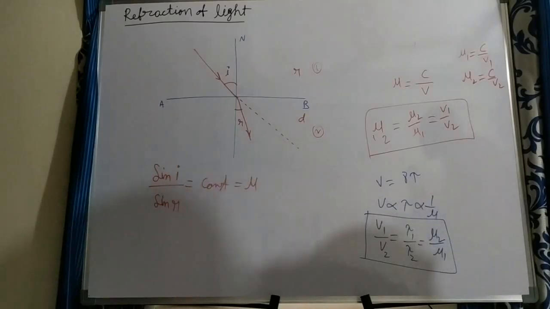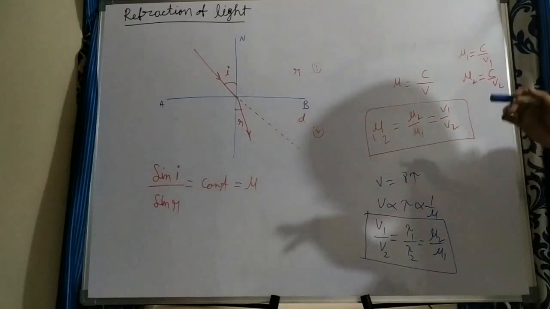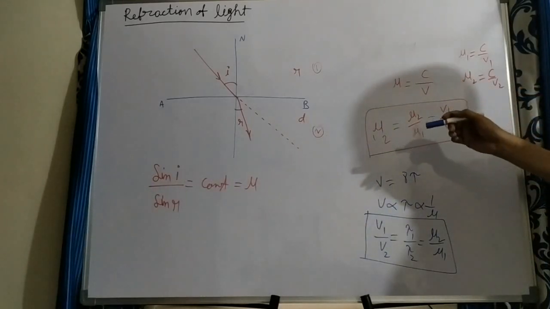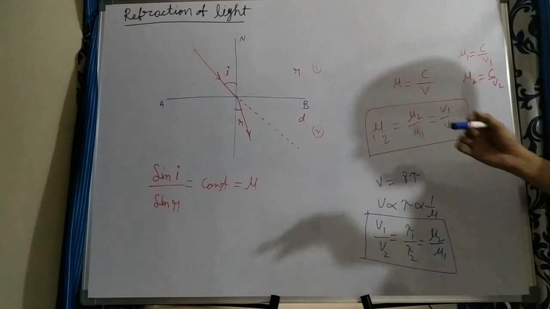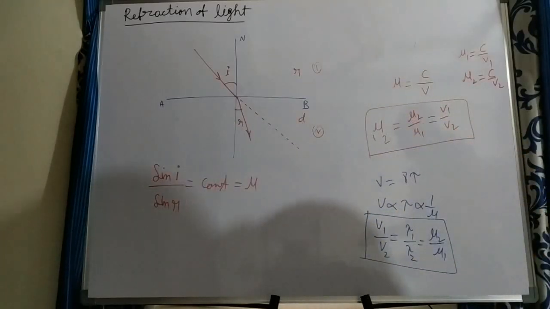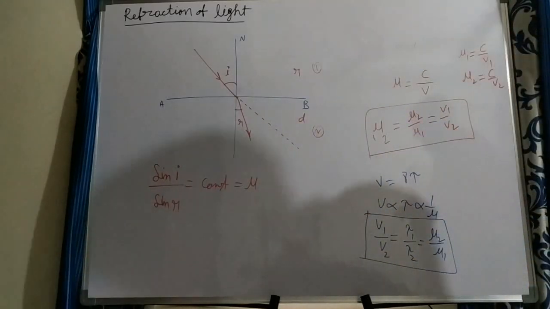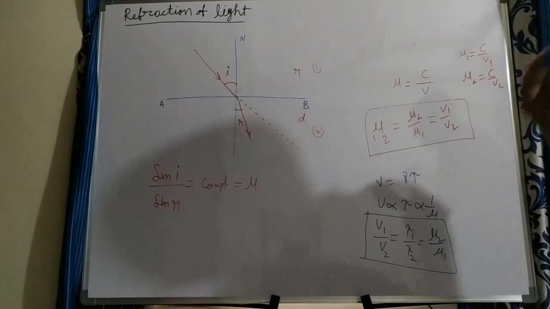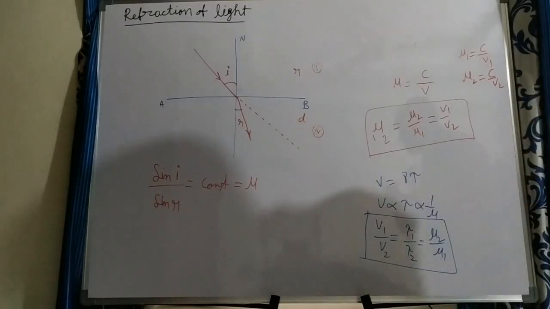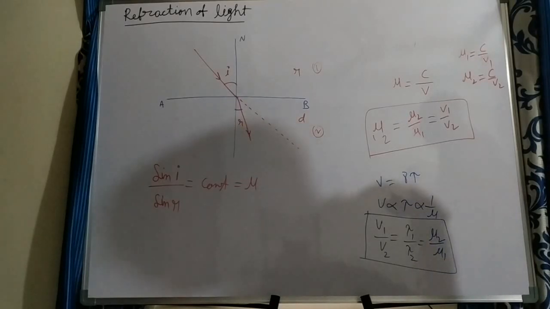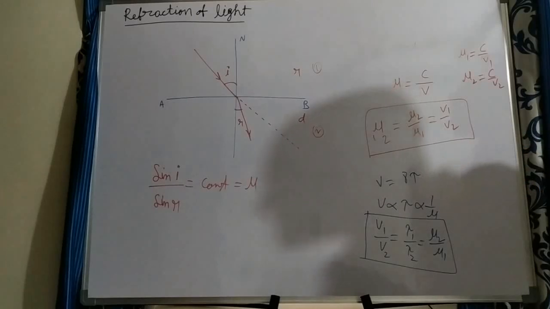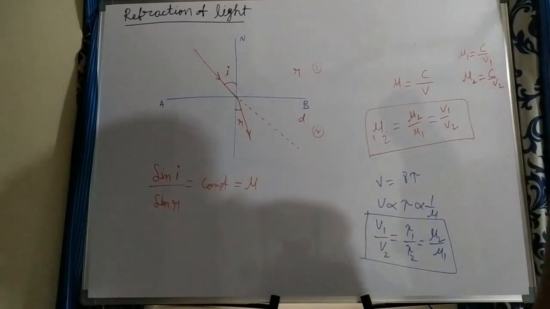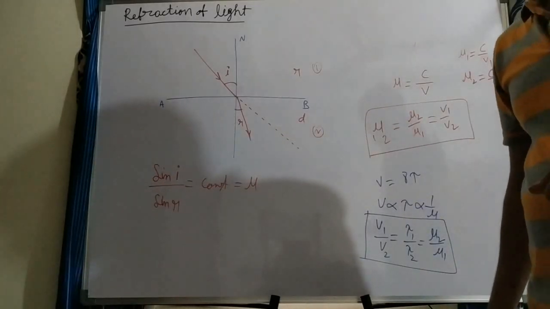Of course, color changes, frequency also changes. So for a given color, suppose you are sending a monochromatic beam from one medium to another, frequency is not changing, wavelength changes and velocity changes. In a given medium, you can take different colors, meaning different frequencies. Wavelength changes, but the speed of light will be the same for a given medium. Those two are important points here.